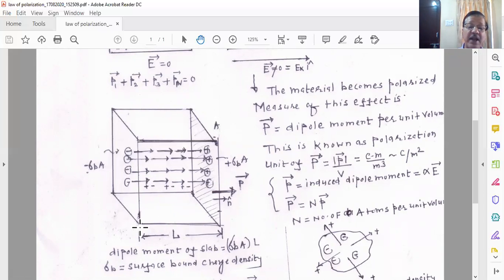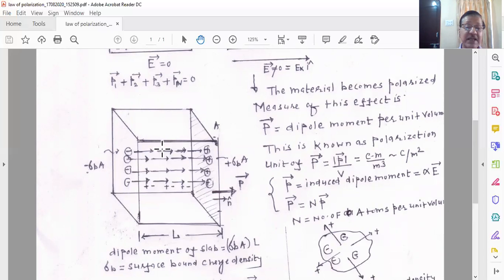And the linear dimension of this dielectric slab which I consider is L. That means the distance between the two consecutive faces is L. So the volume of this dielectric slab will be equal to A times L. Now let us keep this dielectric slab in a uniform electric field.